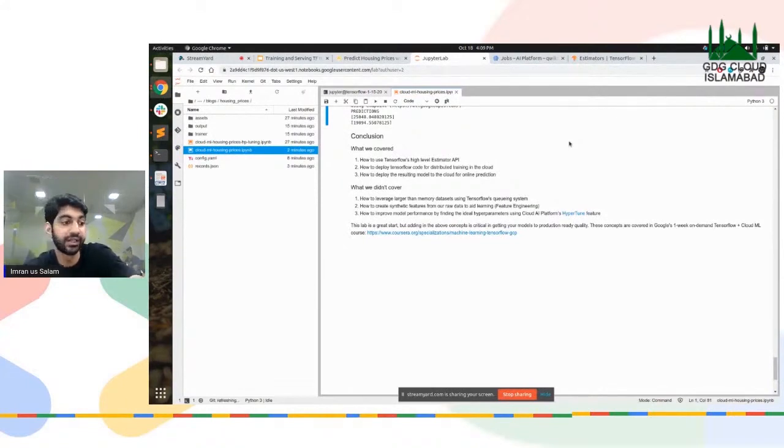Hyperparameters are the parameters that are not trainable, but they also contribute to how well your training process has gone. So since we don't train them, we have to select them specifically, and the GCP provides a very good hyperparameter tuning platform on which you can actually fine tune your hyperparameters. You can give a range, and then it's going to fine tune it yourself. We haven't covered that as well.